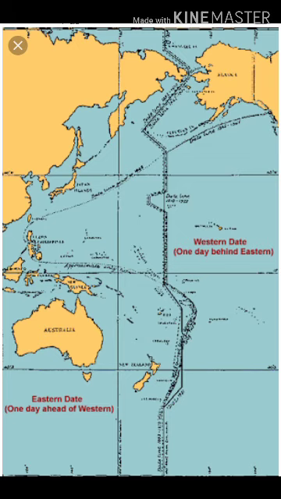Therefore, a line passing through the 180 degree meridian, diametrically opposite to the GMT, meaning Greenwich Mean Time, was adopted as the point where